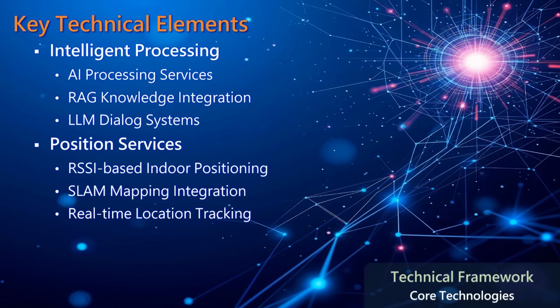The key technical elements of our implementation showcase two primary functional areas. The Intelligent Processing System combines AI services with RAG knowledge integration and LLM dialogue capabilities, enabling advanced device functionality through cloud processing. The Indoor Position Services demonstrate how existing infrastructure can be leveraged, utilizing RSSI-based positioning, SLAM mapping, and real-time tracking. These elements illustrate practical applications of Ascensionoid principles, showing how device capabilities can be enhanced through cloud AI and connectivity.